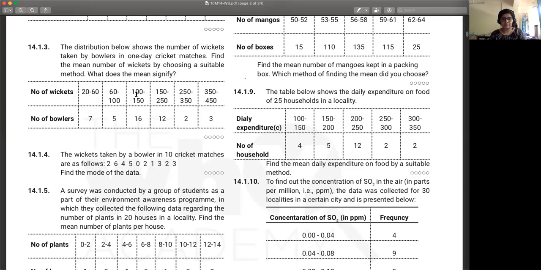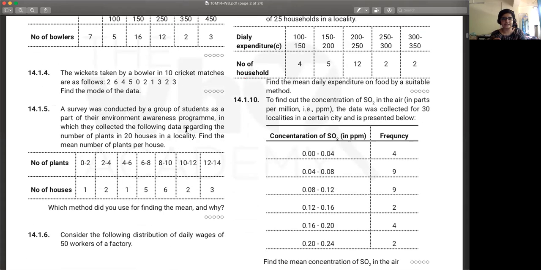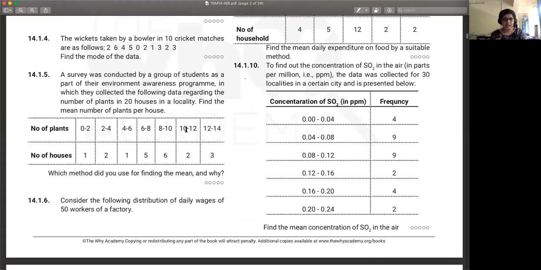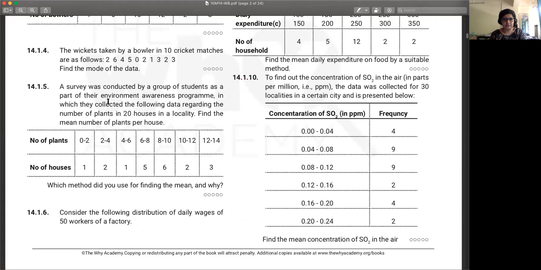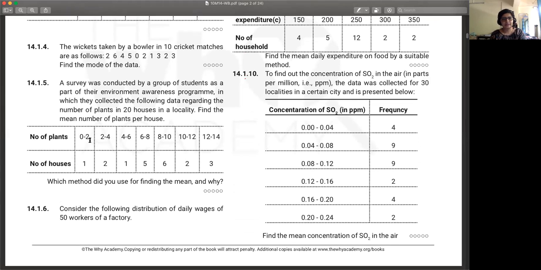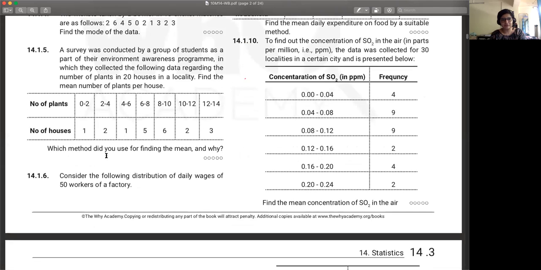Cool. Mean, again, direct method abhi already kar liya na, so let's not do it. You guys can do it for practice. Survey was conducted. Okay, this is your different this thing. 14.1.5, actually 14.1.5 also skip it.